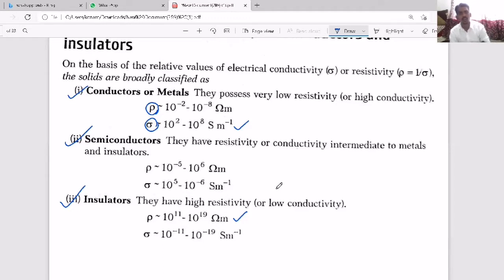Based on that, when the conduction and valence bands mix and overlap each other, that material we call a conductor or metal. When they have a small energy gap, those materials we call semiconductors, and those with a greater energy gap, we call insulators.